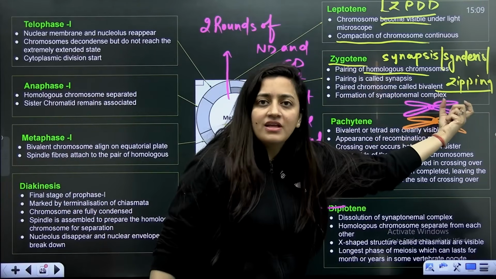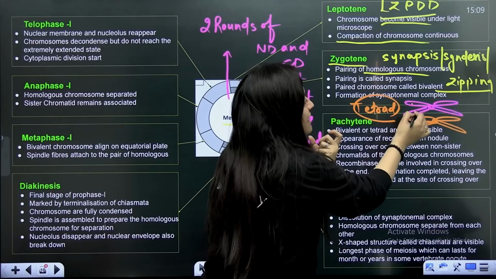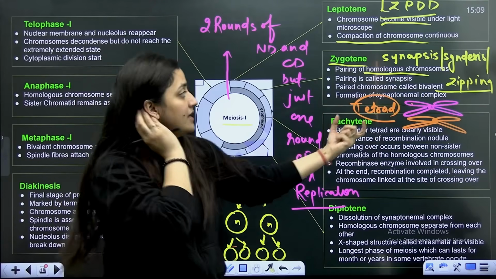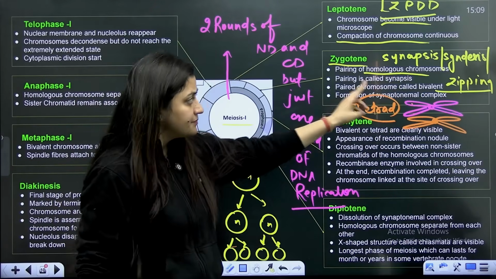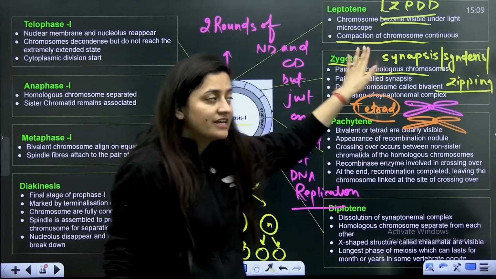So here the bivalent will form. We also call it a tetrad. Why is it so? Because these are 4 sister chromatids that will appear here. So bivalent and tetrad are the same. So here it is the synapsis. So a paired chromosome is a bivalent. The synaptonemal complex will form in zygotene.